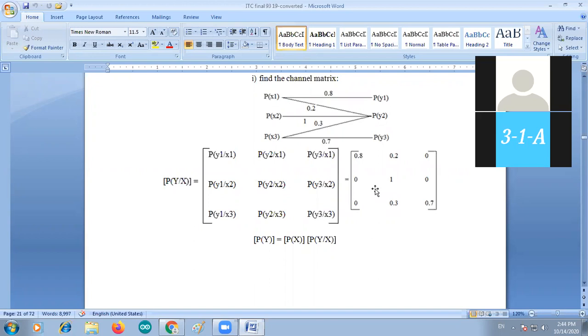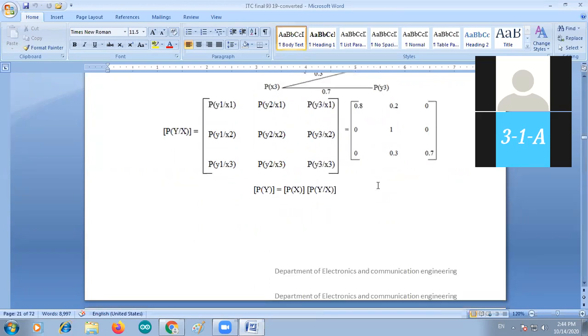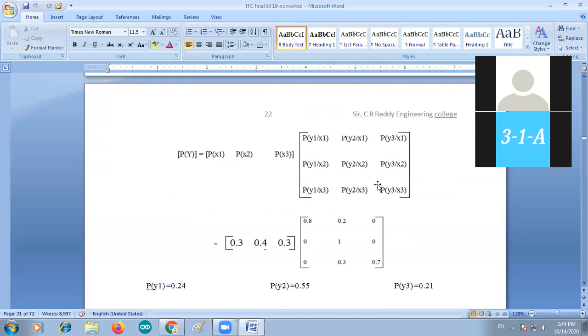So P of x, 3 inputs are there: x1, x2, x3, that is 0.3, 0.4, 0.3, multiplied with the channel matrix 0.8, 0.2, 0, 0, 1, 0, 0, 0.3, 0.7.